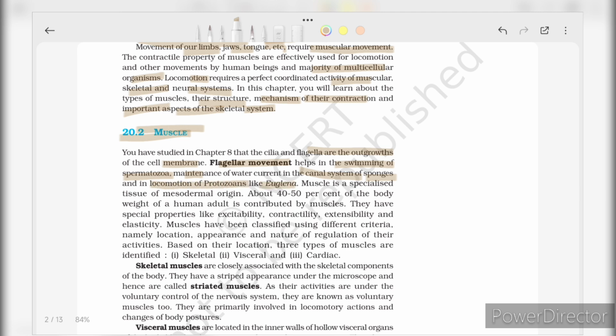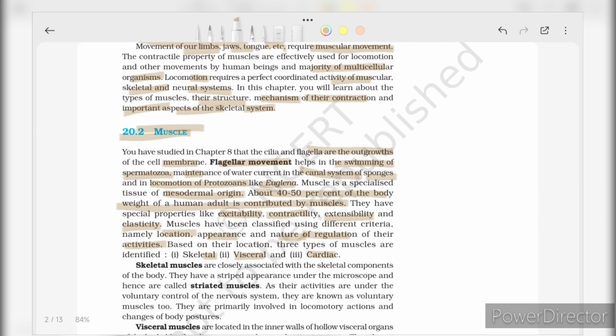Muscle is a specialized tissue of mesodermal origin. About 40 to 50% of the body weight of a human adult is contributed by muscle. They have special properties like excitability, contractility, extensibility, and elasticity. Muscles have been classified using different criteria, namely location, appearance, and nature of regulation of their activities. Based on their location, three types of muscles are identified: skeletal, visceral, and cardiac.